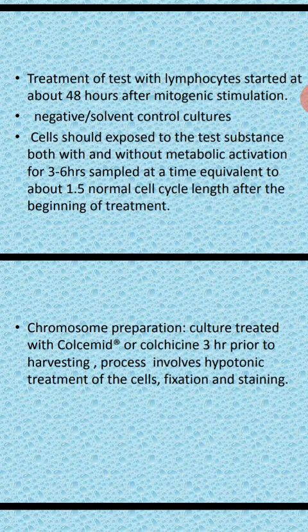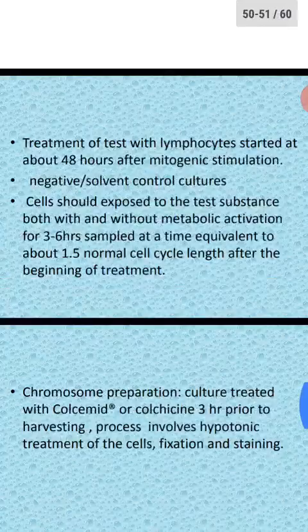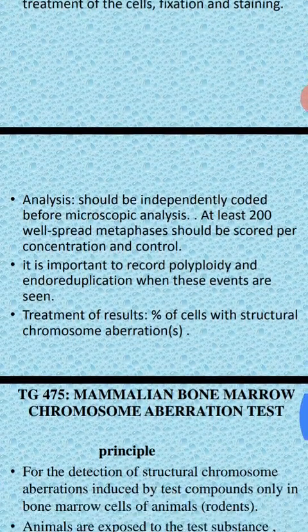Then you harvest the cells, with hypotonic treatment of the cells, followed by fixation and staining. After analysis, you note down the percentage of cells with structural chromosomal aberrations in the treated and untreated cells. So this is about the chromosomal aberration test.